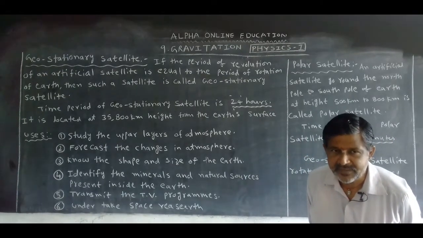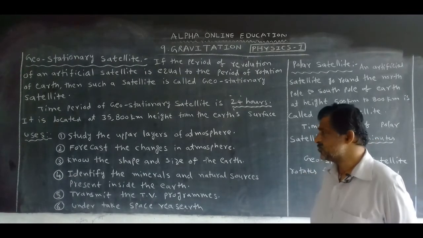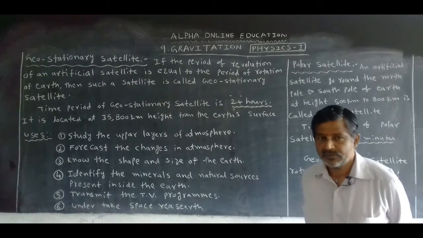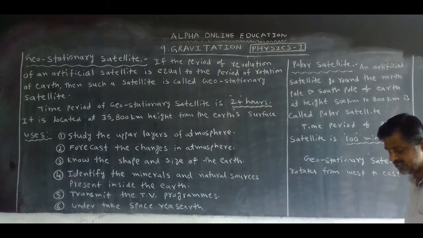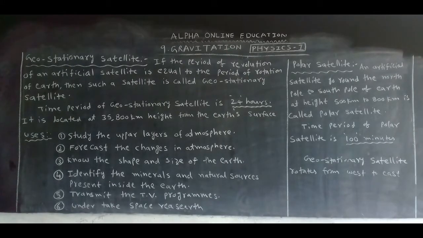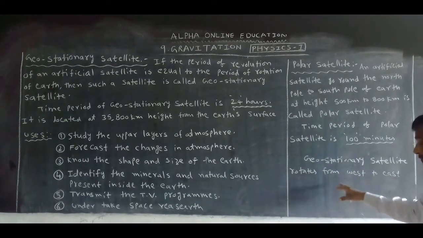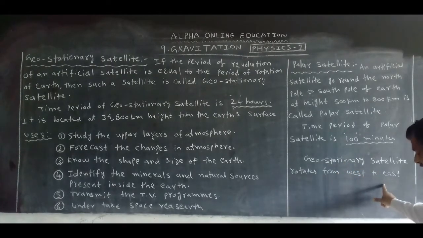The geostationary satellite time period is equal to Earth, means its time period is 24 hours. It is located at 35,800 kilometer height from the surface of the Earth. Okay. Now the second type of artificial satellite, the polar satellite. And next, the geostationary satellite rotates from west to east. Why? Our Earth also rotates from west to east. That's why geostationary satellites also revolve from west to east.